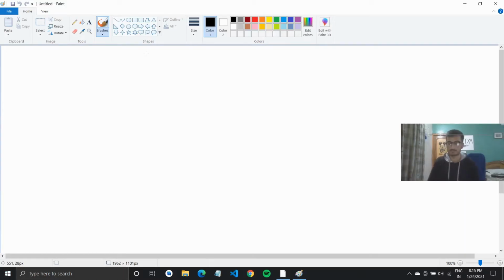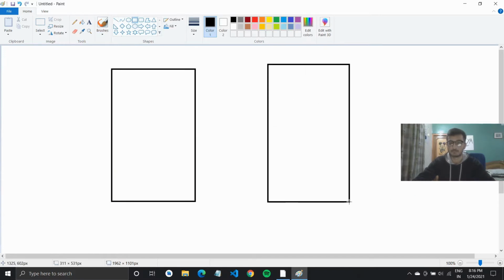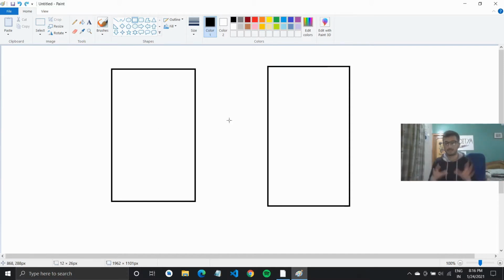First things first, why do we need analysis of algorithms? Why do we need to compare two programs? Very simple reason. I have two programs with me, both running on similar machines. They have similar operating systems, same CPU power. So how do you know which program is better? There could be a program that you have written, and a program that my friend has written. How do you know which program we should use?